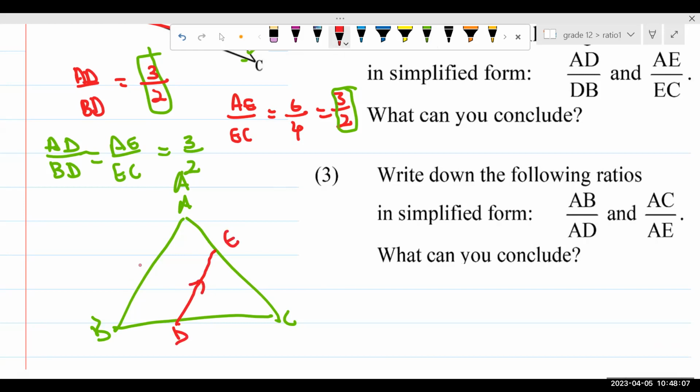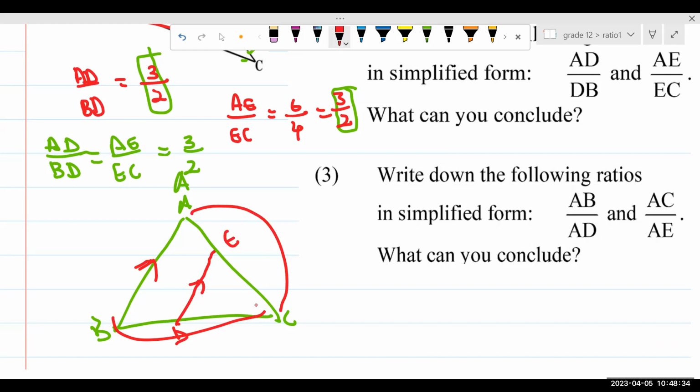If these two lines are parallel, what this line that I've just drawn is going to do is divide this side and this side into equal ratios. And then we call that the proportionality theorem. A line drawn parallel to one side of the triangle divides the other two sides into proportion.